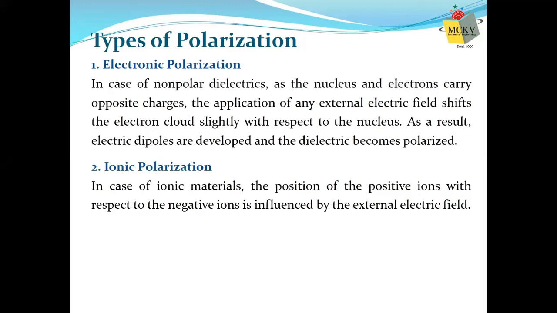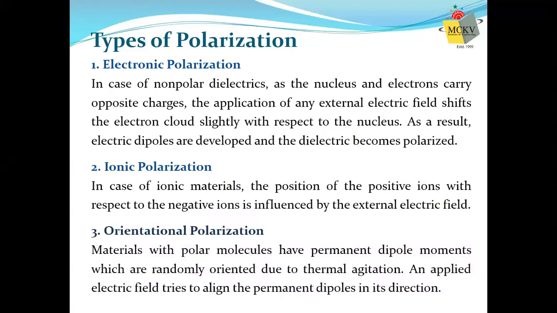They were already separated because they are ions. Now the electric field will push the positive ions and repel the negative ions. As a result, the gap between positive and negative ions will be increased. And that type of polarization is called ionic polarization.